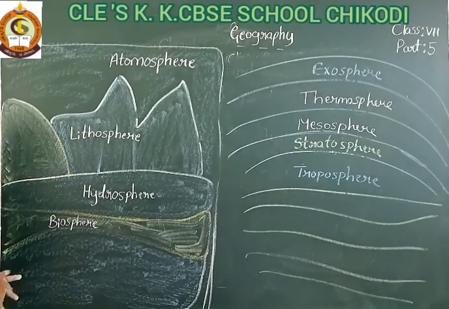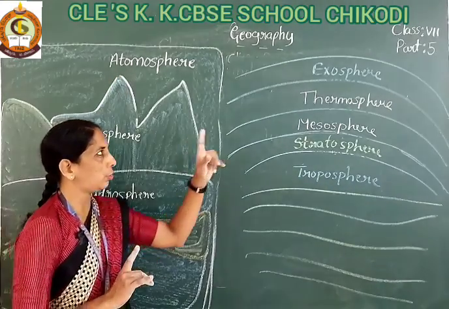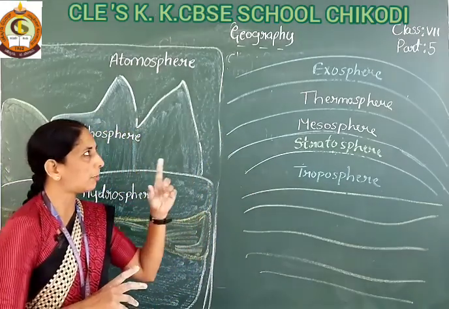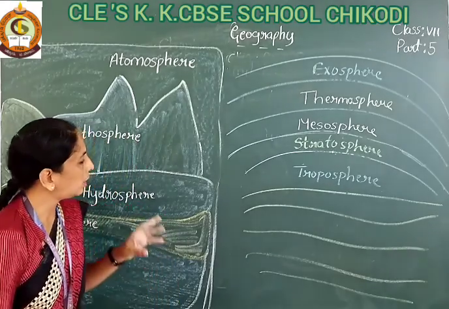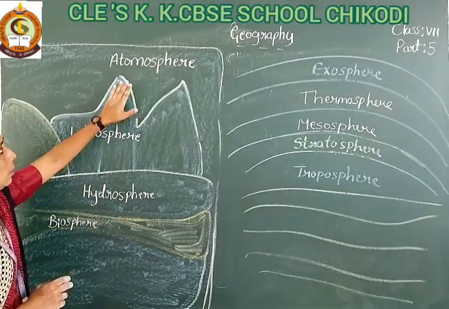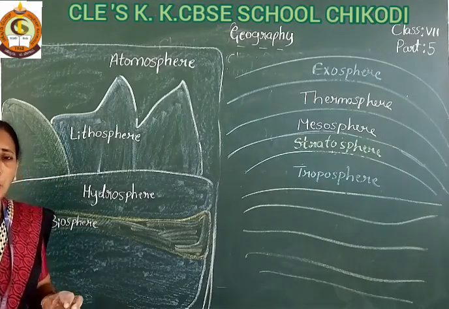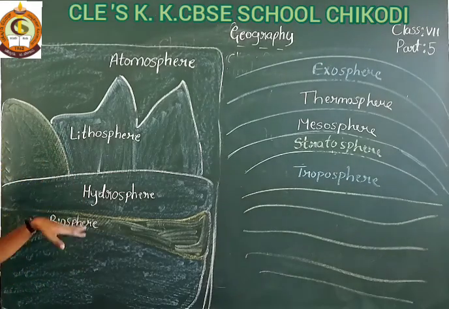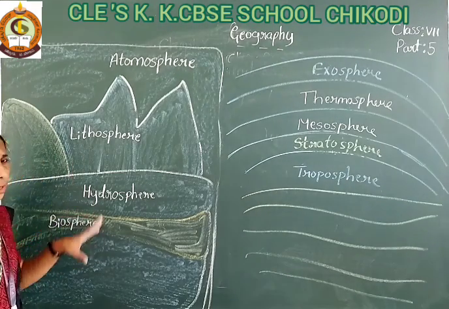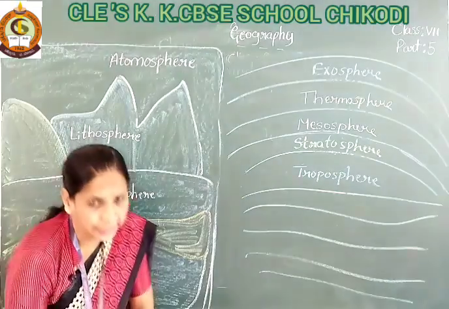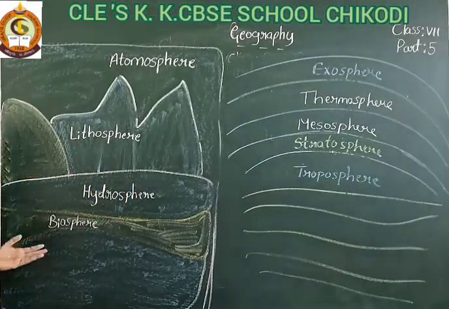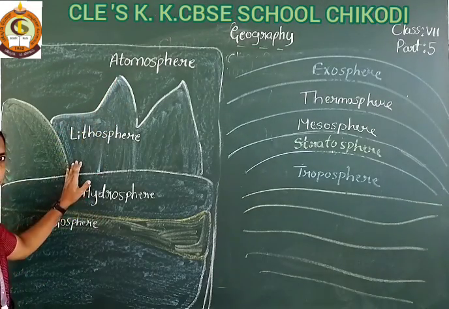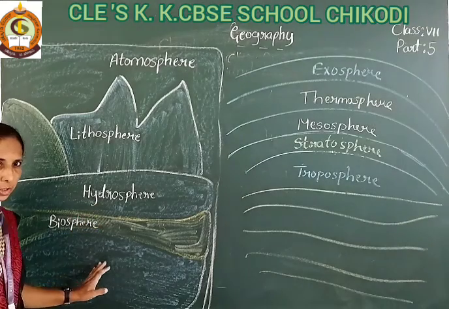Okay, student, see here, here your today's topic, natural environment, is completed. Part 5 is completed here. So in this part, what have you learnt? You have learnt about the natural environment, that there are so many spheres and layers. The natural environment is divided into 4 categories: atmosphere, lithosphere, hydrosphere, and biosphere.